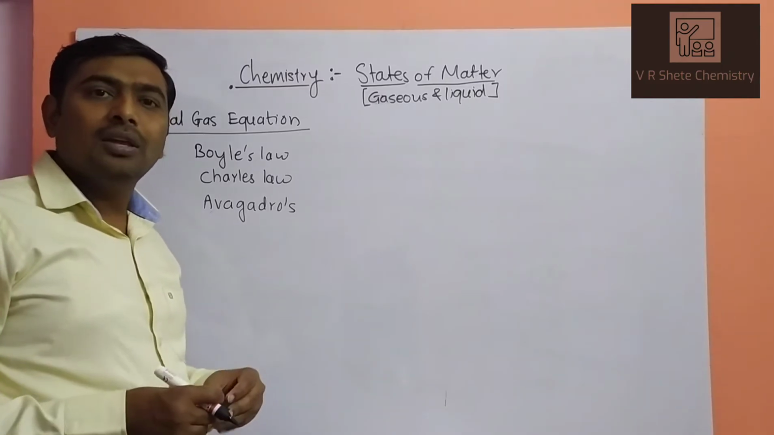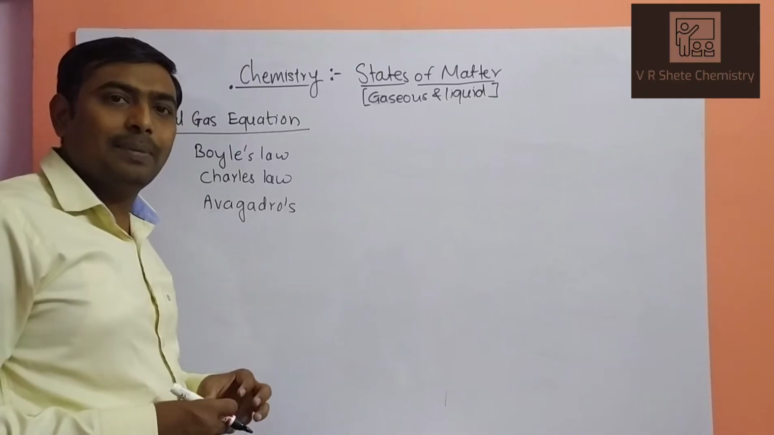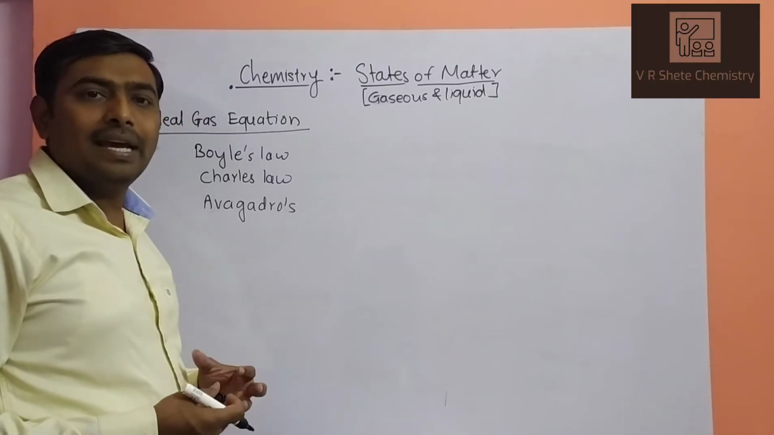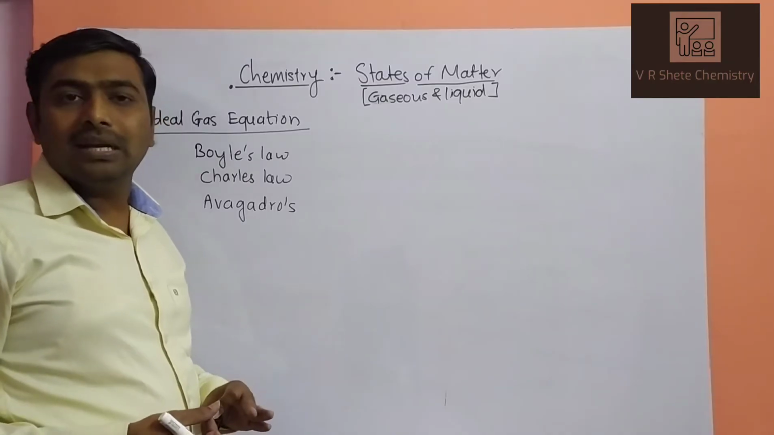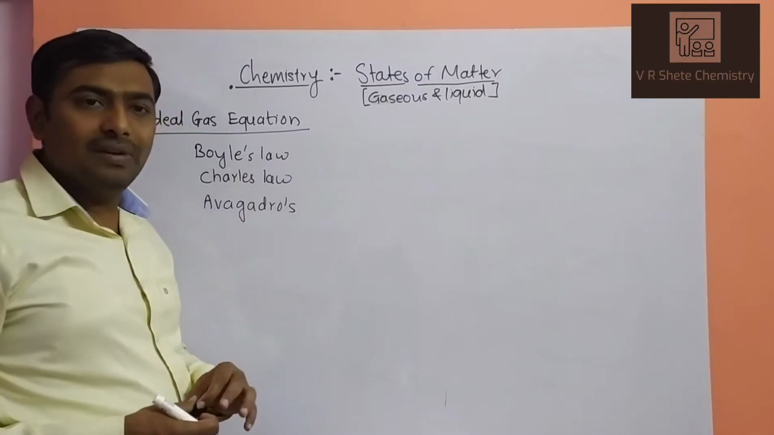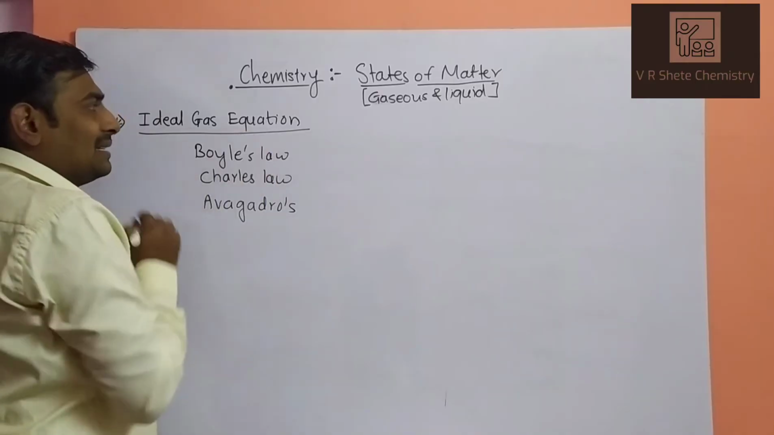Actually, in the atmosphere, there is no ideal gas. All gases are present as real gases, but we can follow the ideal gas equation under controlled conditions of temperature and pressure. So, we'll discuss one by one. What is the ideal gas equation?